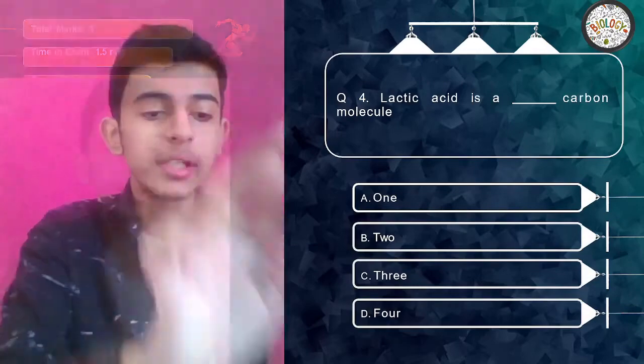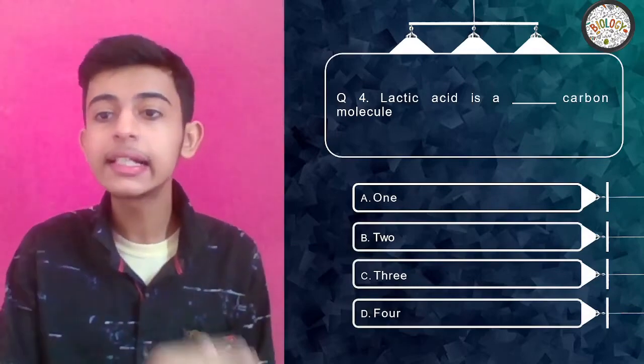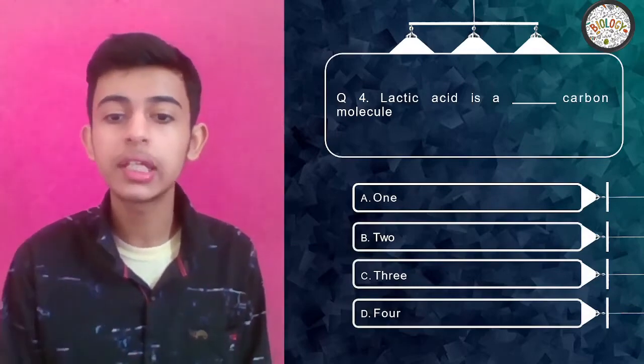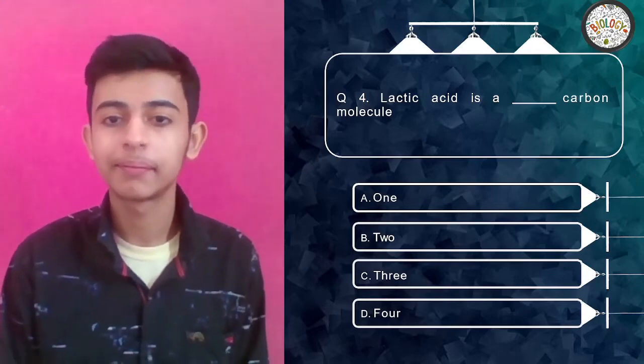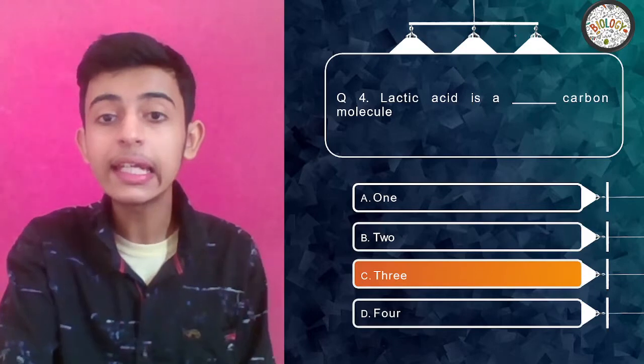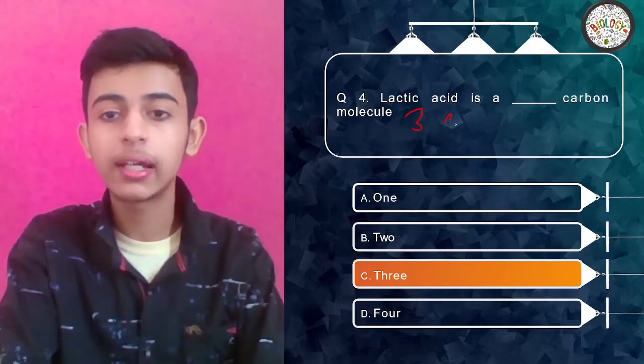Alright, next, lactic acid is a dash carbon molecule. 1, 2, 3, 4, easy peasy. What do you think? Lactic acid is what? Yes, your time's up. It is a 3 carbon molecule, remember, 3 carbon molecule.